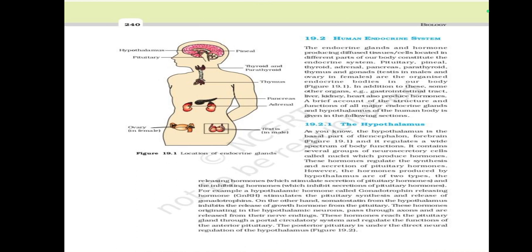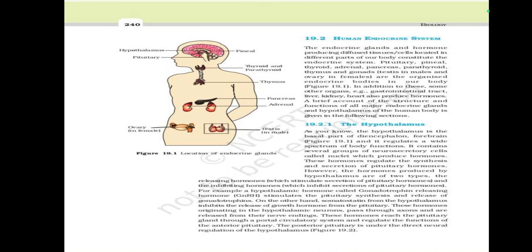A brief account of the structure and functions of all major endocrine glands and the hypothalamus of the human body is given in the following sections. The hypothalamus. As you know, the hypothalamus is the basal part of the diencephalon, forebrain. Figure 19.1. It regulates a wide spectrum of body functions.